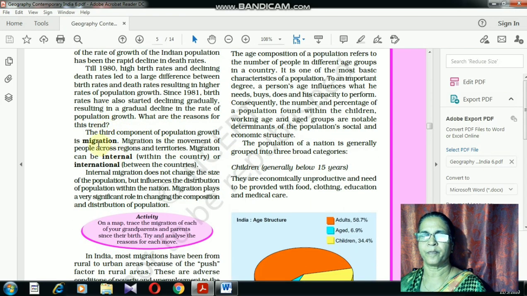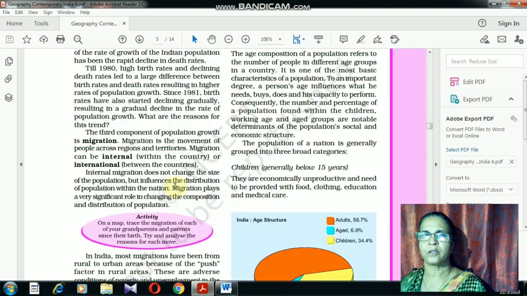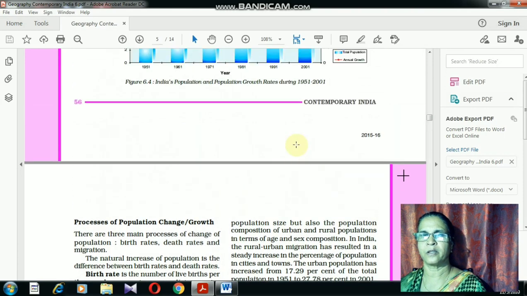Then migration. Migration refers to the movement of the people across the regions and territories. There are two types of migration: internal and international. Internal migration refers to the movement of the people within the boundaries of a country, whereas international migration refers to a movement of the people across the countries. So this is how there is a possibility of asking questions.